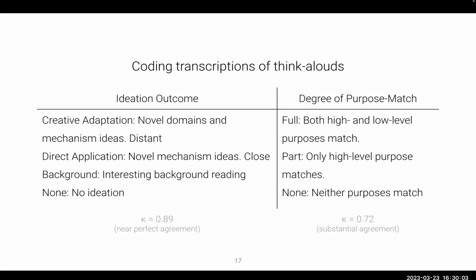The middle level purpose match, denoted here as part, indicated that the idea had similar high-level purpose but differed on low-level purposes.